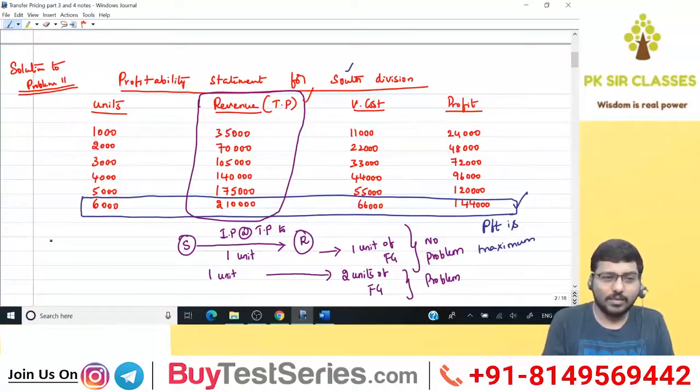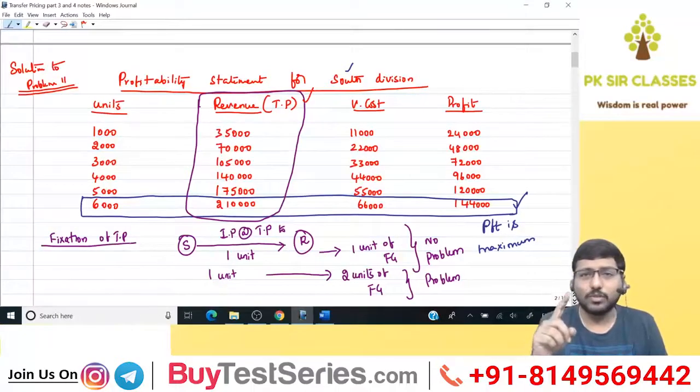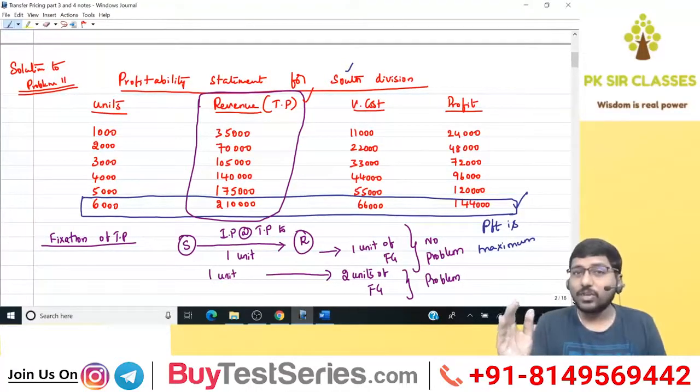In the last step, if you can remember, when we have done fixation of TP yesterday, you guys remember that fixation of TP step? Can you please tell me the points once? First column is what? Units. Second column is revenue, that is final sales revenue. Third column is further processing cost. Fourth column will be from final revenue, will reduce further processing cost to get net revenue. Next column will be net marginal revenue. Next column will be marginal cost.